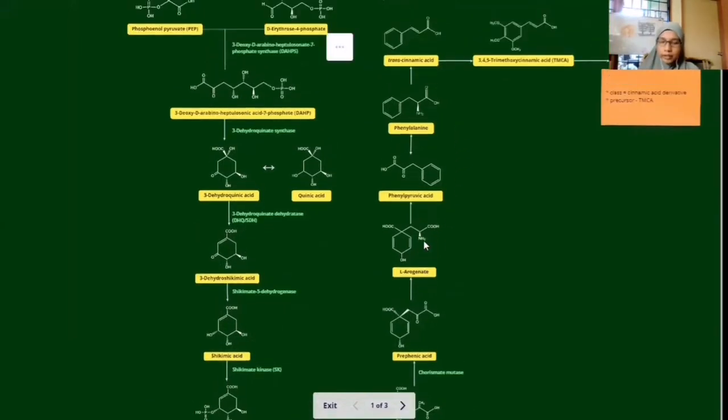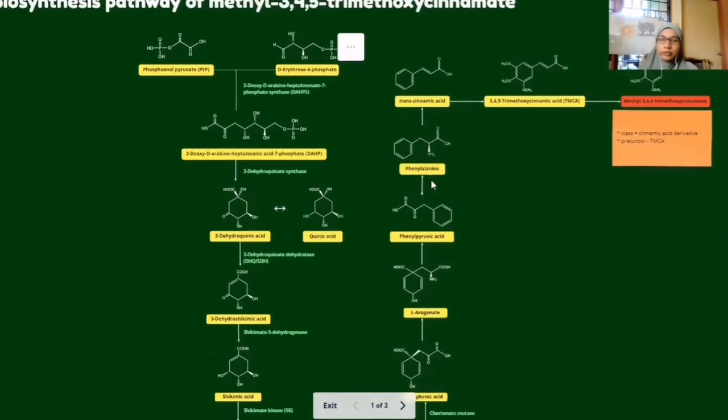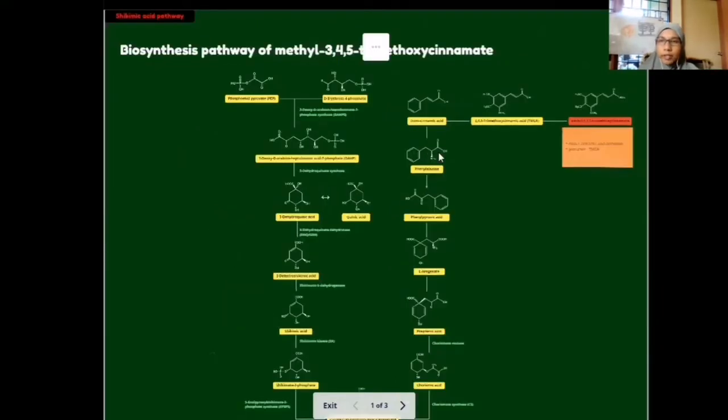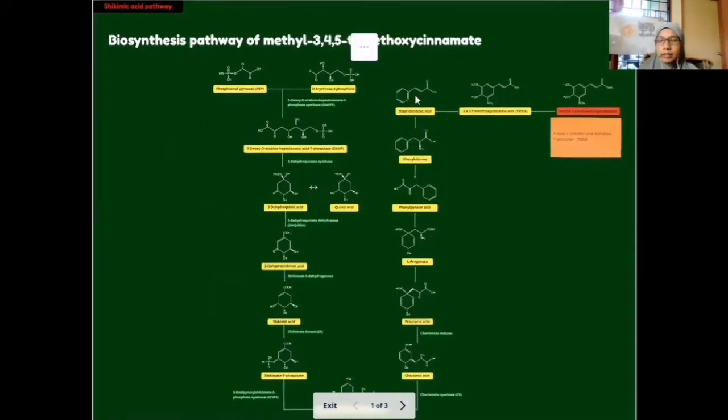Chorismic acid is then further converted into prephenic acid, and then into L-arogenate, with the amine group located at the carbon next to the COOH group. L-arogenate is then converted into phenylpyruvic acid, and lastly to phenylalanine. Phenylalanine is an essential compound in the shikimic acid pathway to produce cinnamic acid.